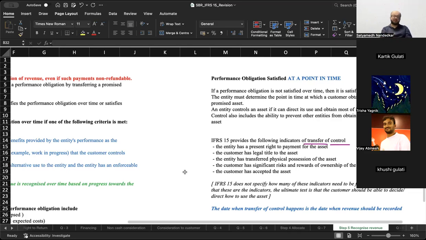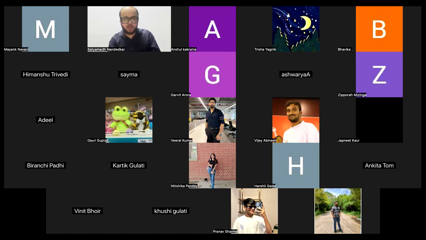These are the 5 steps in the, not 5 steps, I would say. These are 5 indicators of transfer of control. Okay. So the moment the transfer of control takes place, then you can say that the sale is complete and you can recognize that particular amount as revenue in your books of accounts. Okay. Are you all with me?